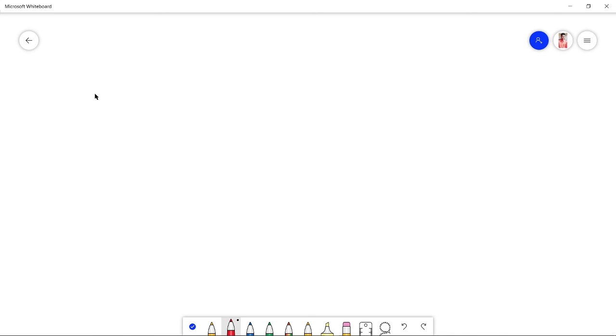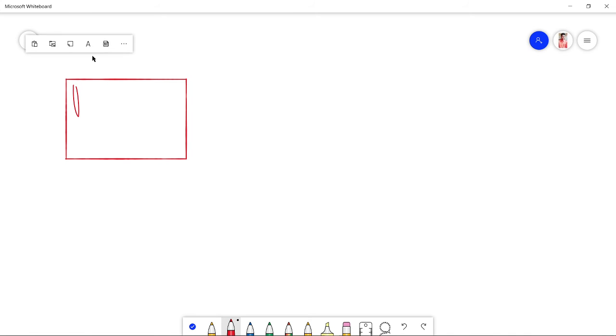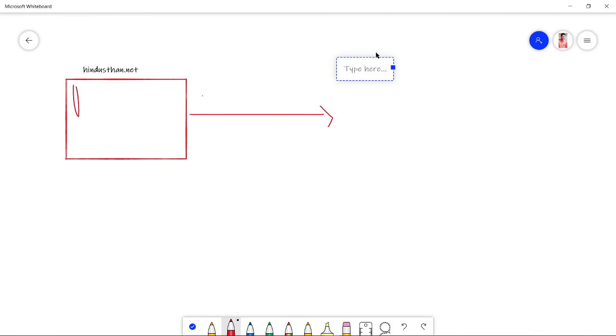Just give me a second. Or consider this to be a star or target, that is Hindustan.net. For now, our target is to payment gateway of this site.